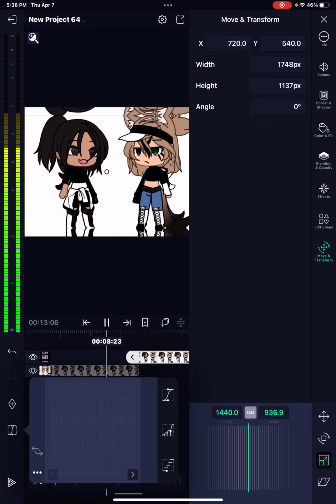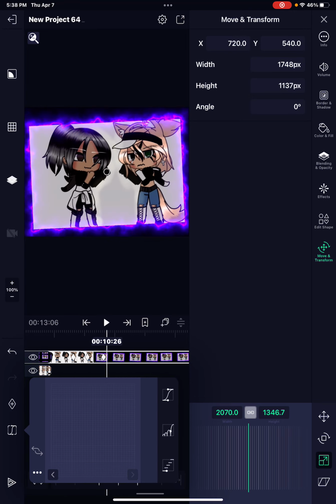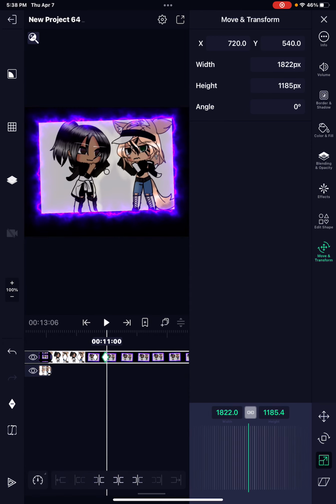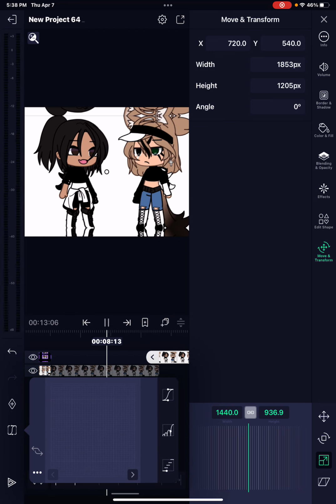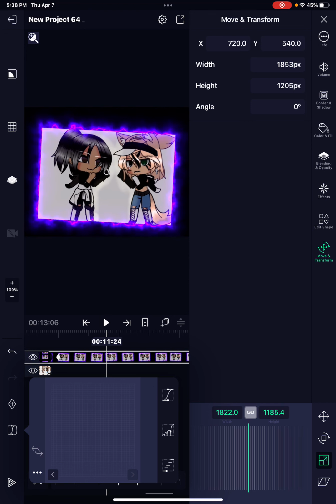Okay, let's try. Then make another keyframe. And it should look something like this. Yeah, it should look something like that.